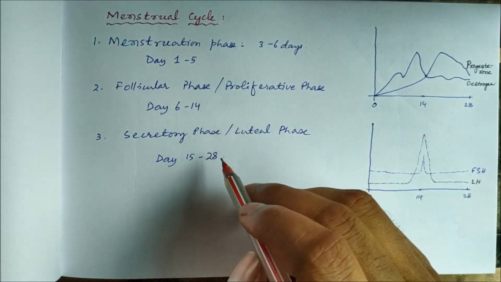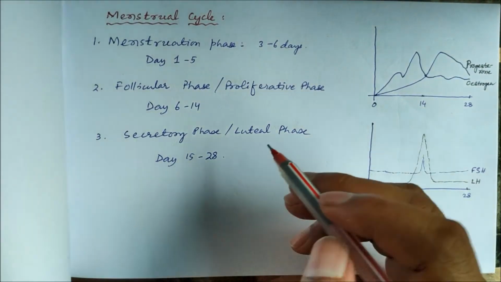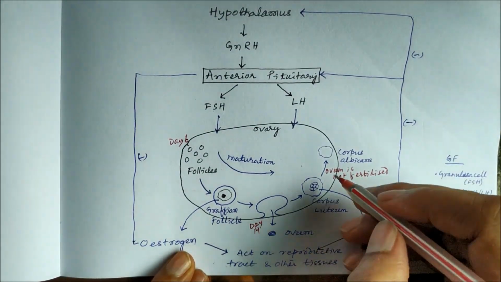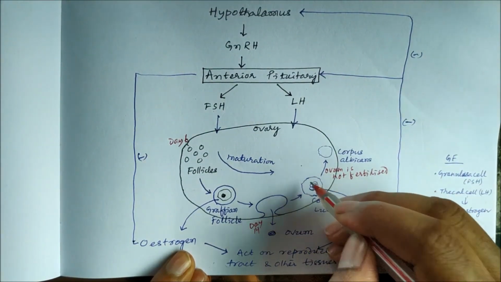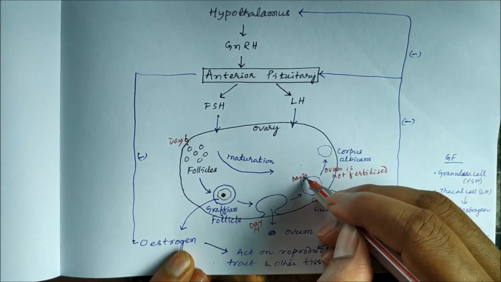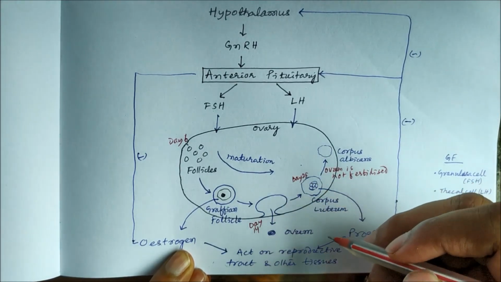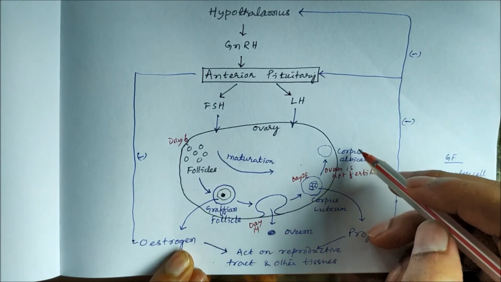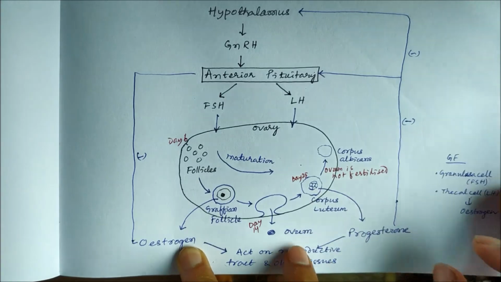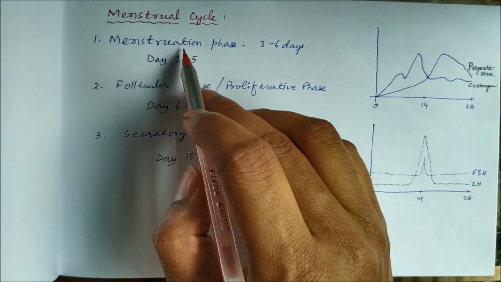After day 25, if there is no fertilization, then the corpus luteum will be converted to corpus albicans, and the endometrium will degenerate, and that will lead to menstruation.